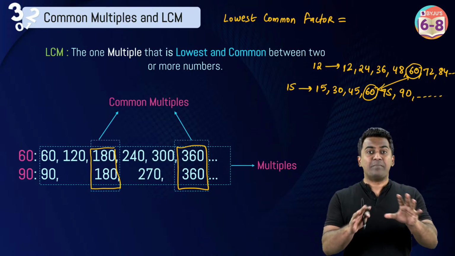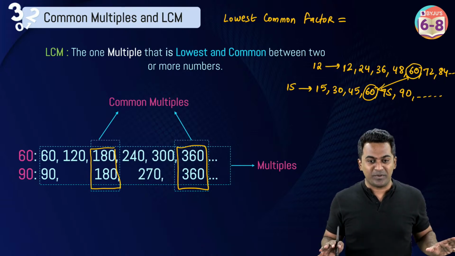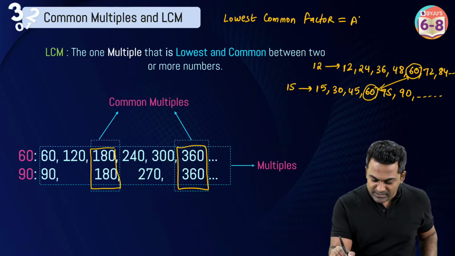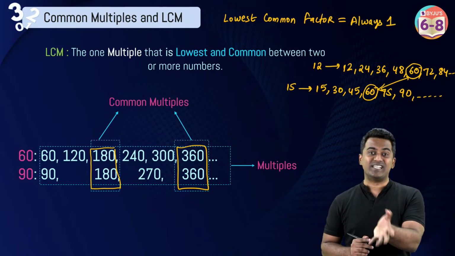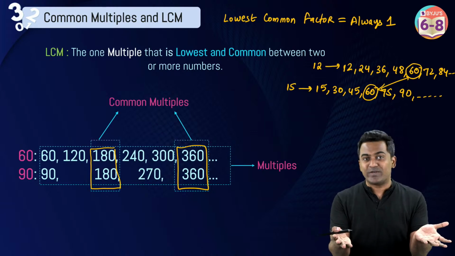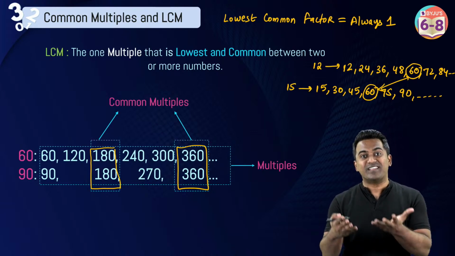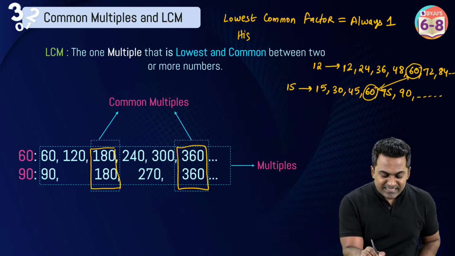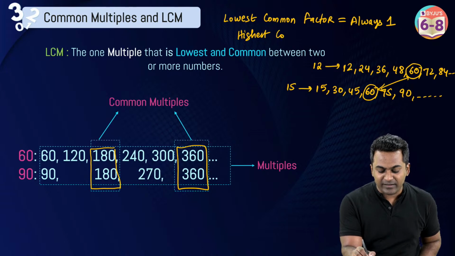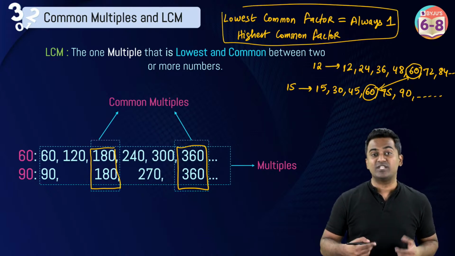Doesn't matter what the numbers are, the lowest common factor is always going to be 1, right? Lowest common factor is always 1. This is the reason why they don't ask you lowest common factor, because doesn't matter what the numbers are, it is always 1. And now you understand why highest common factor is something they ask you, right? Because lowest common factor is always 1.